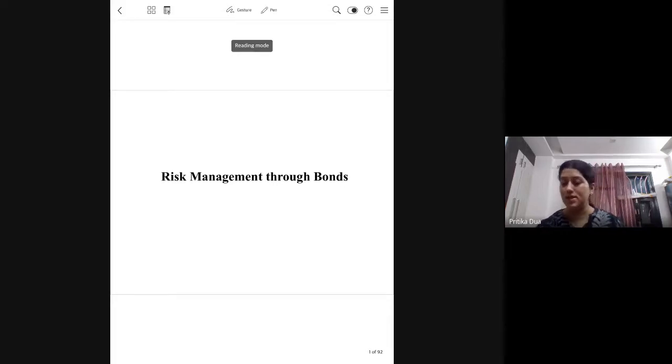So before I start, does anyone have any idea about the kind of debt instruments that are available for, say, trading in the market? What kind of debt instruments are available in the Indian financial market?